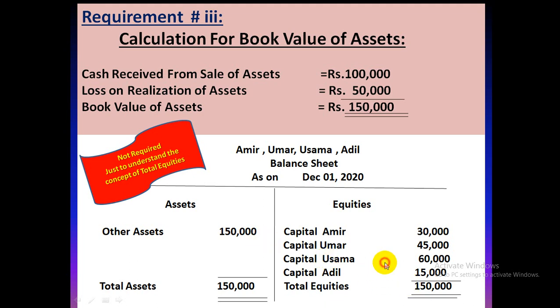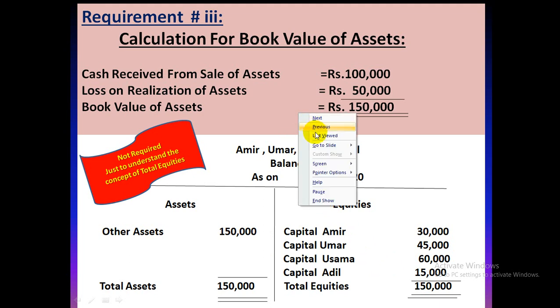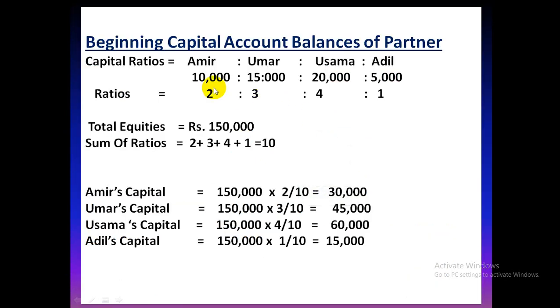Therefore, we had found out the total equities to be 1,50,000. Now, as we know, the sharing ratios of the partners are 2, 3, 4 and 1 and total equities are 1,50,000.